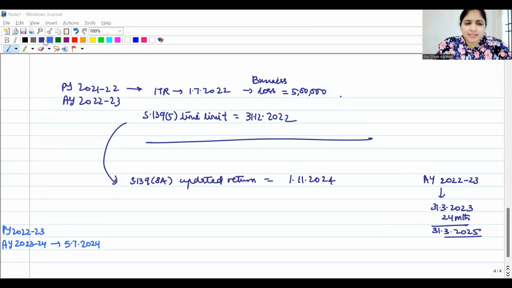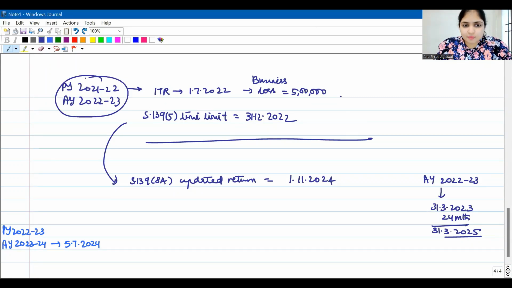Look at this. Let us say for previous year 21-22, assessment year 22-23, you had filed the income tax return on time within 139(1) due date. On 1st July 2022, you had filed declaring business loss of 5 lakhs. I hope you remember you can carry forward losses only if you file the return on time. Only loss from house property and unabsorbed depreciation, unabsorbed capex on scientific research, unabsorbed expenditure on family planning, only these expenses you can carry forward even if you file a late return.